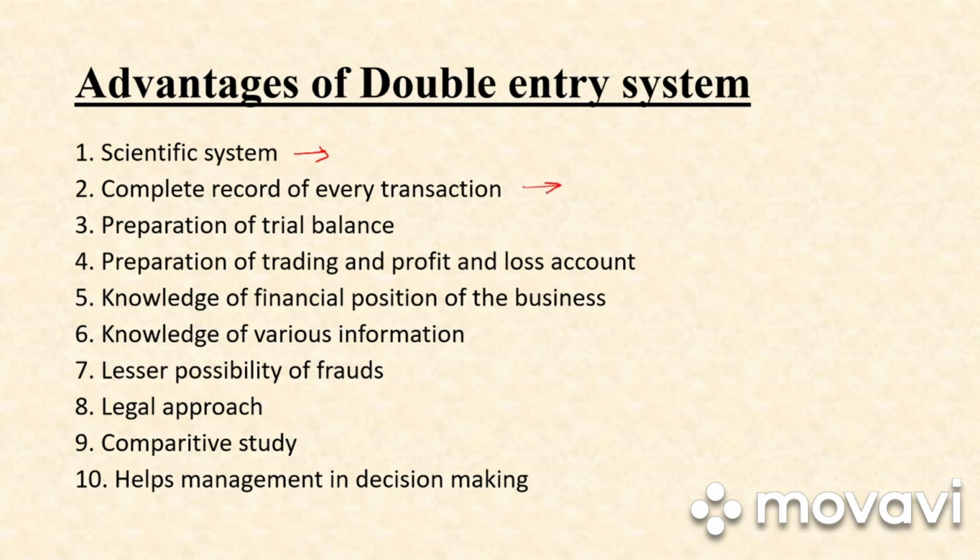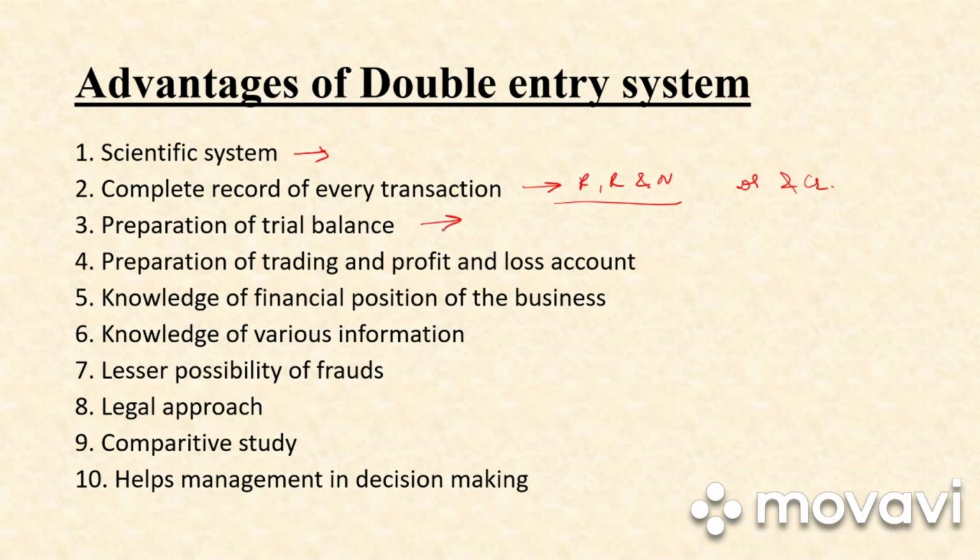Next we have complete record of every transaction. So in double entry system, all the accounts are divided into 3 parts, that is personal, real and nominal account, and both the debit and credit aspect of the transactions are recorded. So in case of a double entry system, we record both the debit and credit transaction, which means that the complete record of every transaction is done and full details are easily available in case of double entry system.